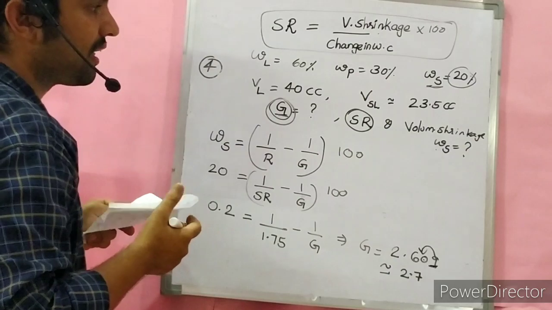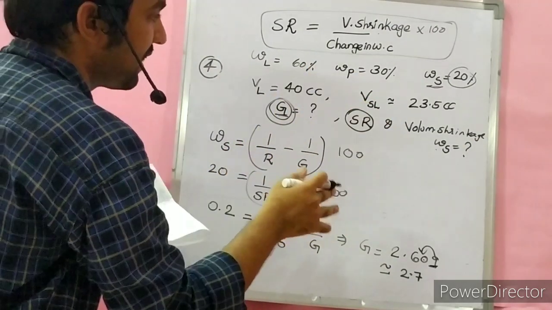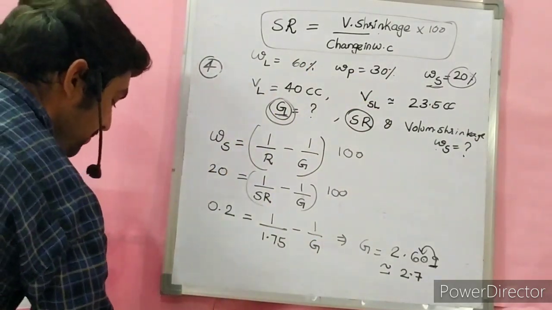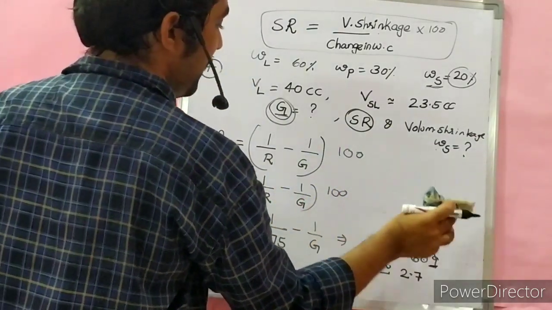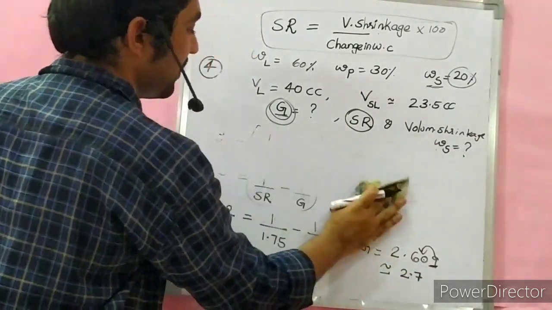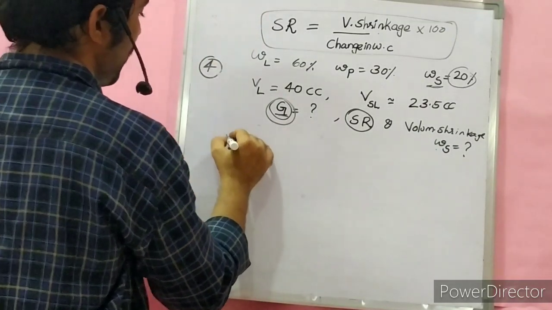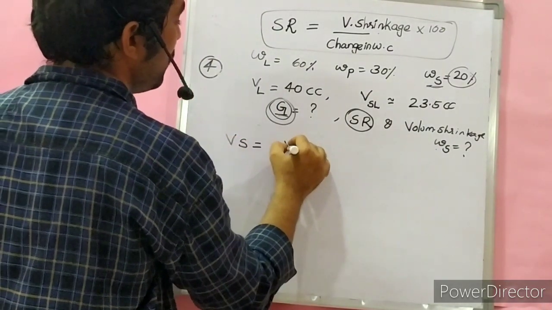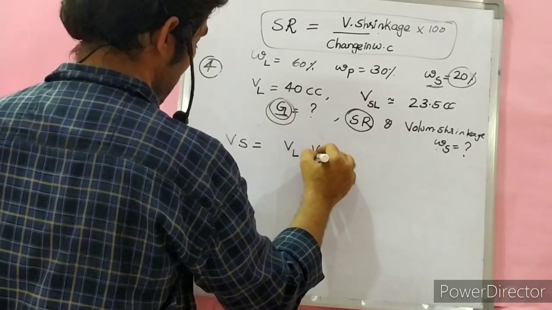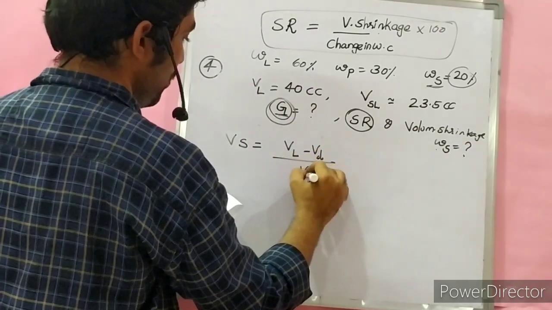Still what we have to determine? Separately, how to determine volumetric shrinkage. G value we got. Volumetric shrinkage is equal to VL minus VD upon VD into 100.